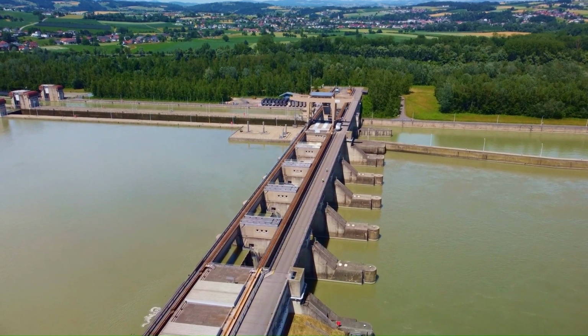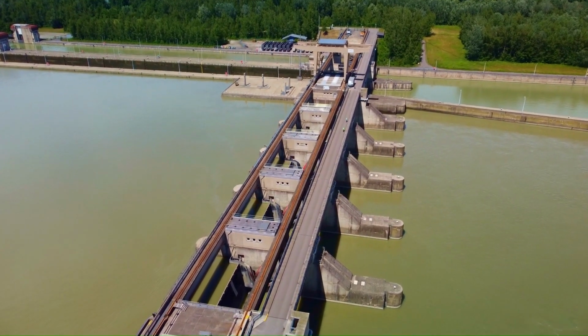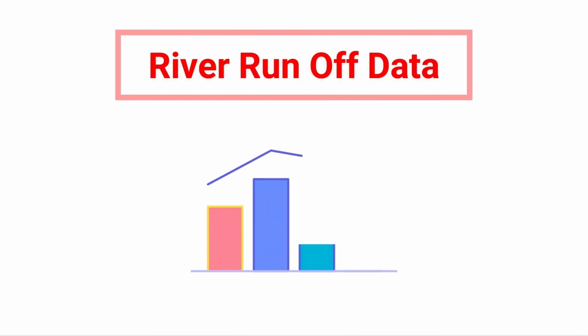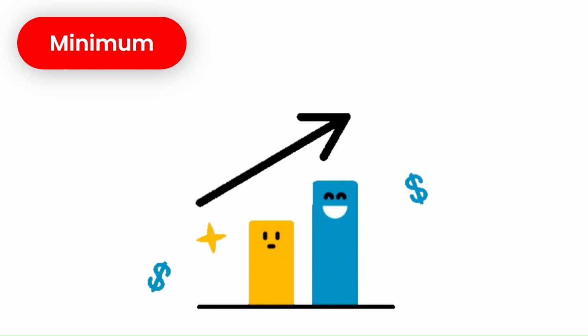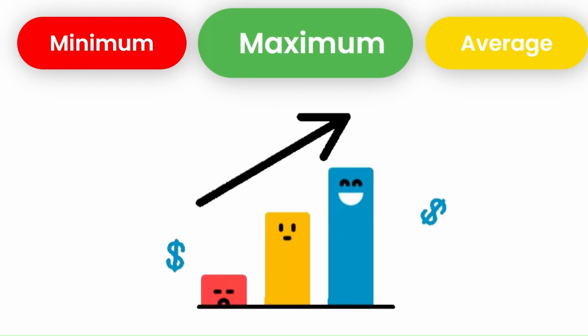There are a few things that a project engineer must consider while selecting the site for a hydropower plant. The power station should be near the dam and storage reservoir. Such a location reduces the length of the penstock. The river runoff data of many years should be available so that an estimation of the power potential of the project can be made. The data should include minimum, maximum, and average flows and their periods.